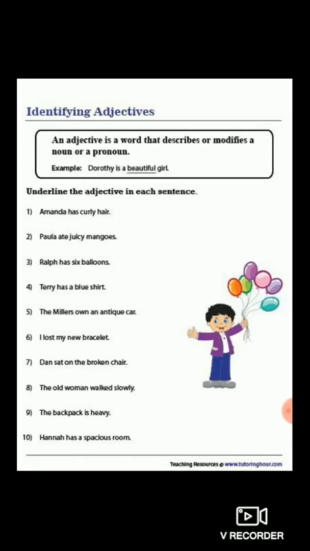Hannah has a spacious room. Spacious is also adjective of quality. So by this you can understand that most probably the adjective of quality is asked. Only one adjective of number was there because 6, the number, was given.